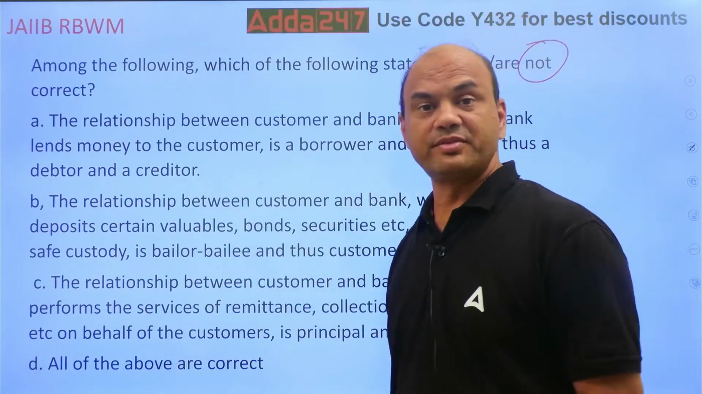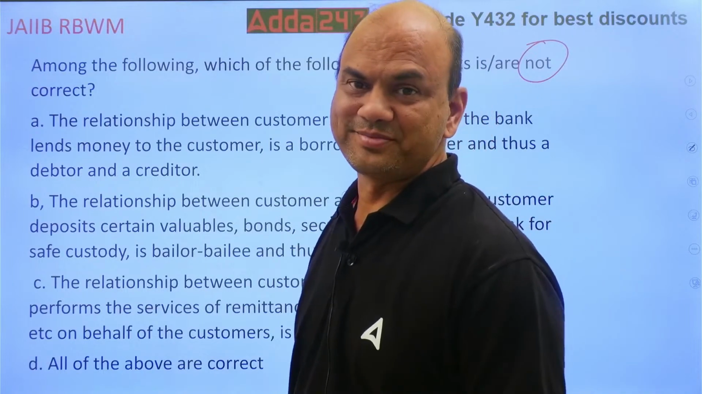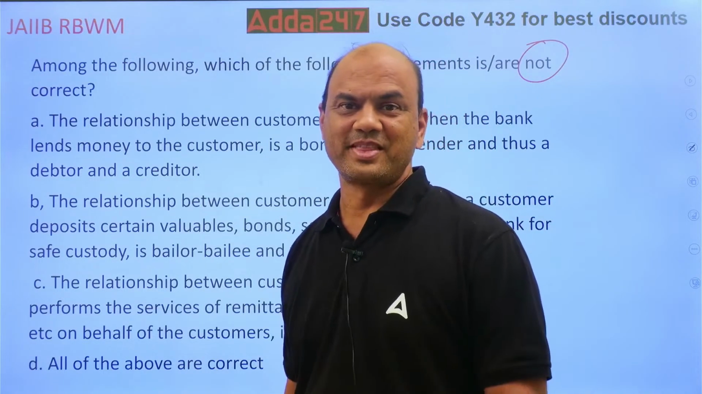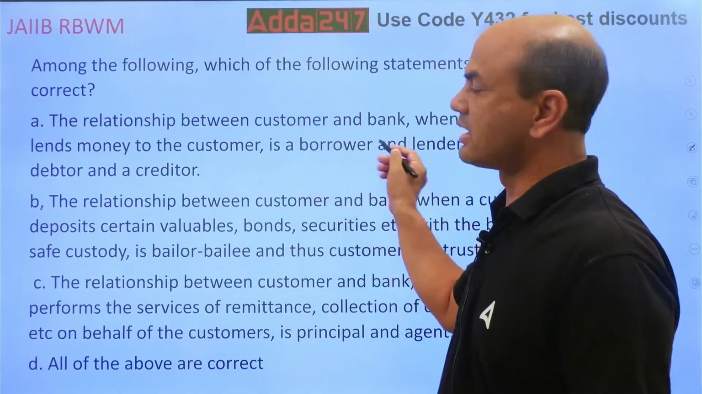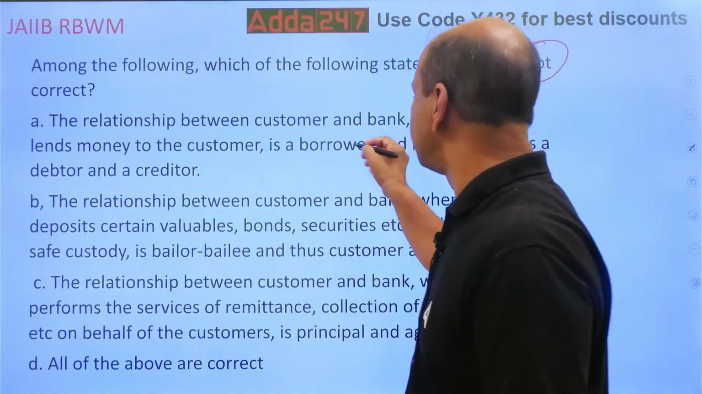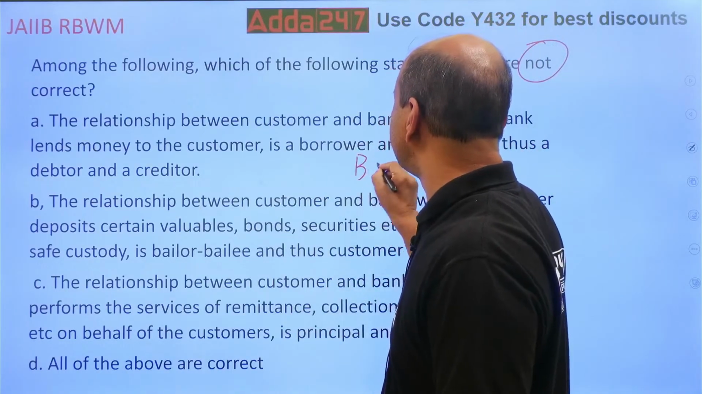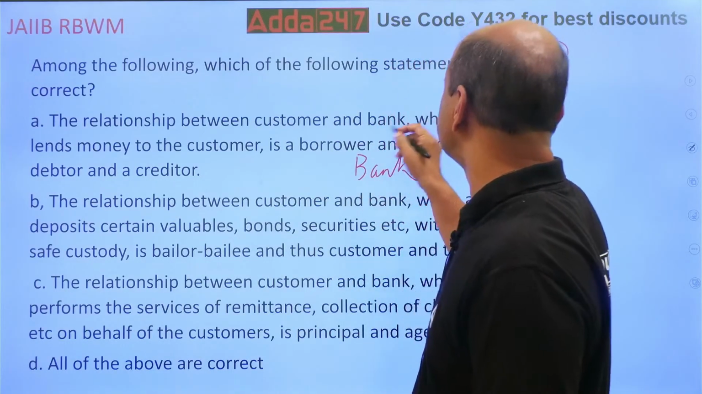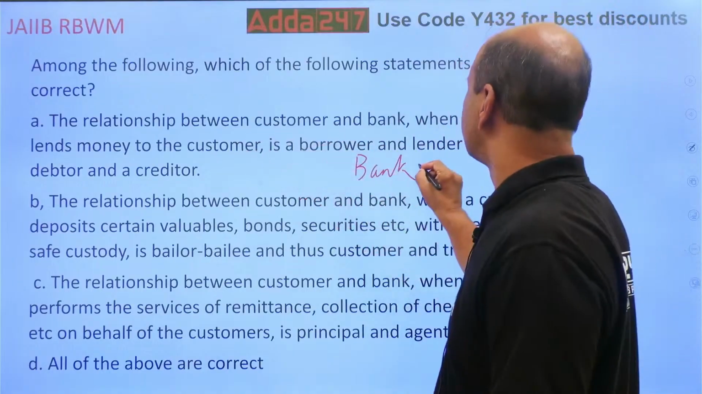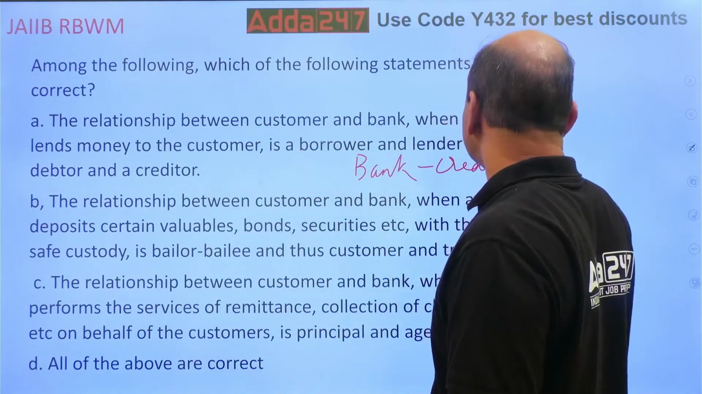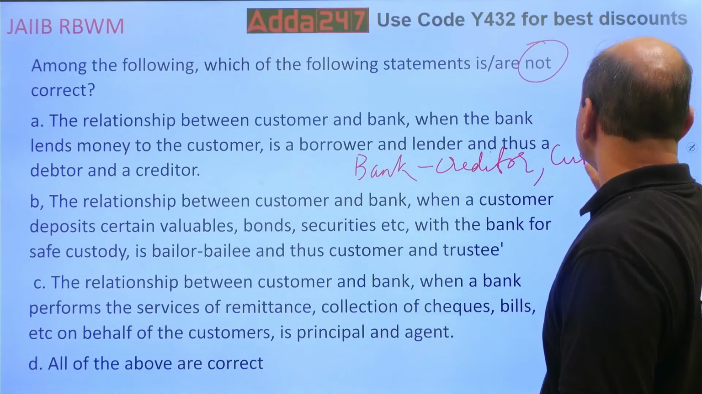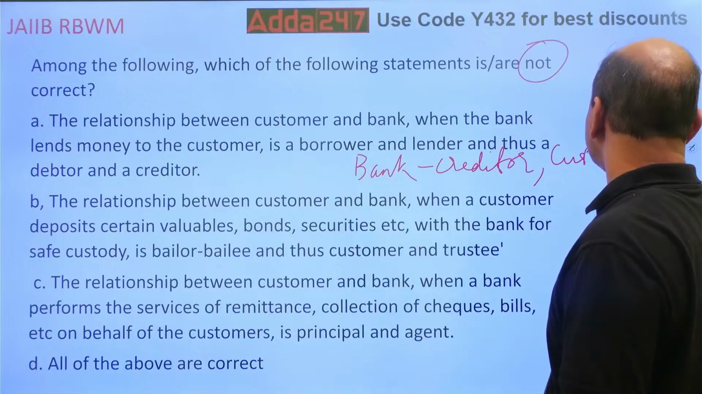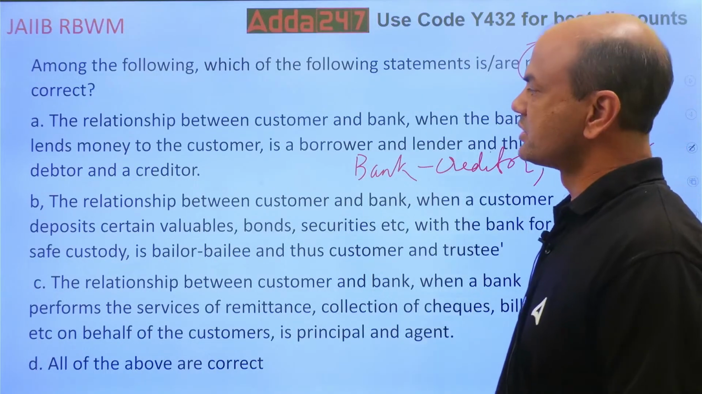Let's see one by one. What is the answer? Firstly, this debtor-creditor. In this case, the bank has given the money, when the bank lends the money. So the bank becomes the creditor and the customer is the debtor. Right? In this case, so this is true.